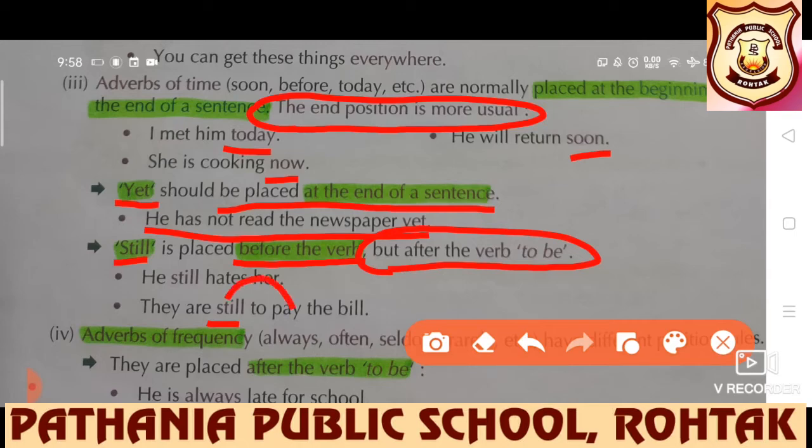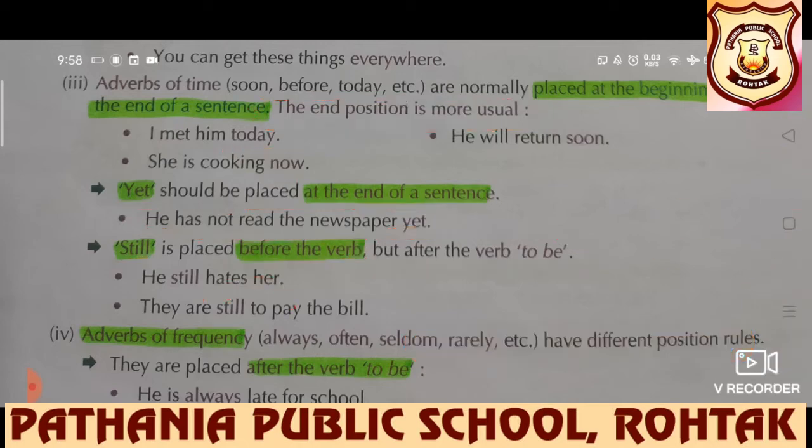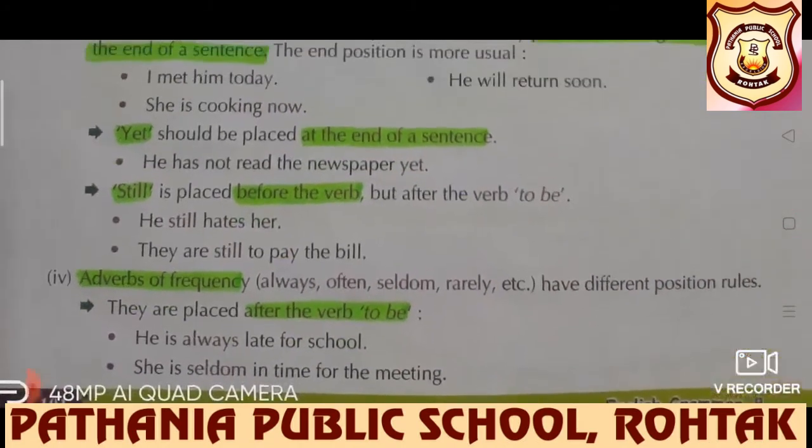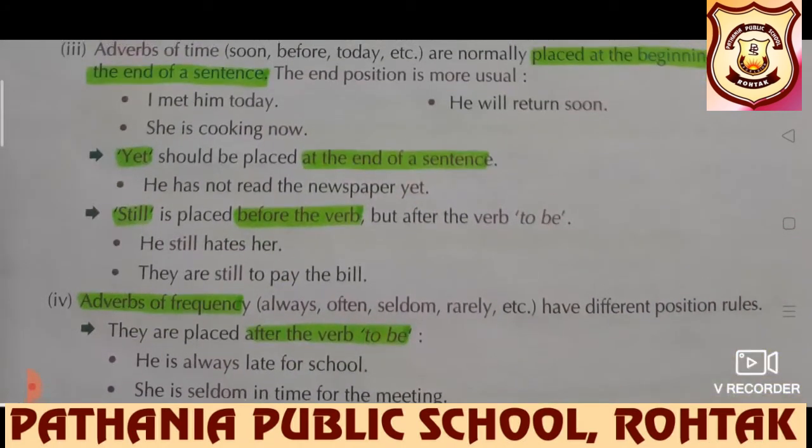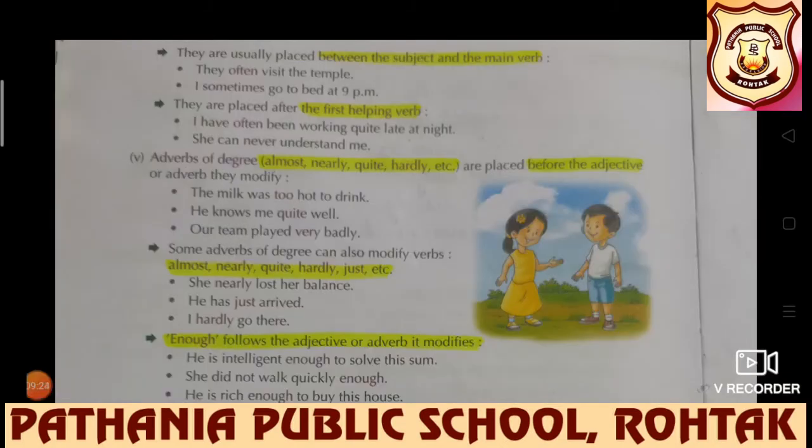Before the verb, after to be. Adverbs of frequency have different position rules. Like, he is always late for school. They are usually placed between the subject and the main verb.